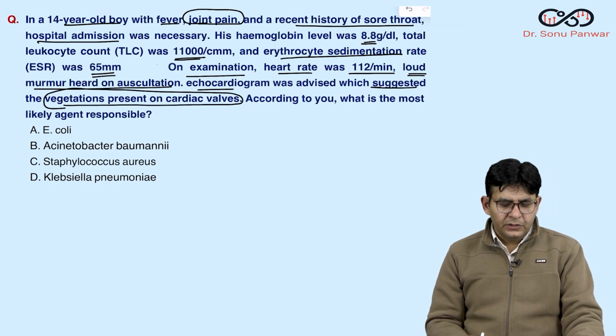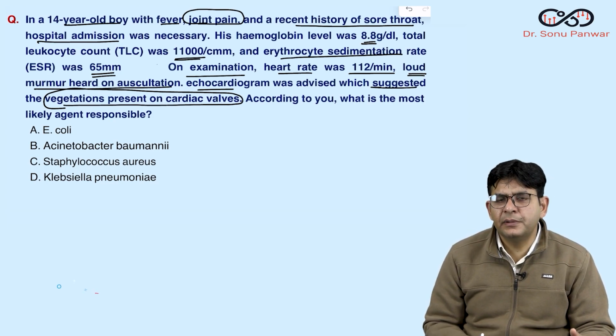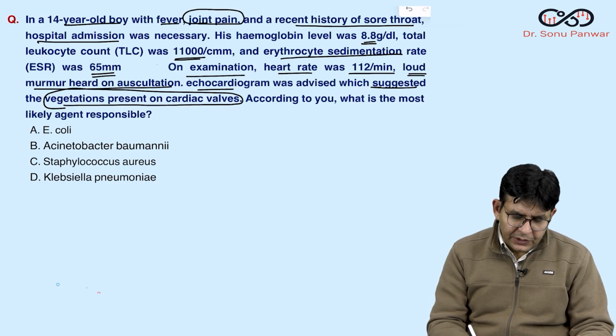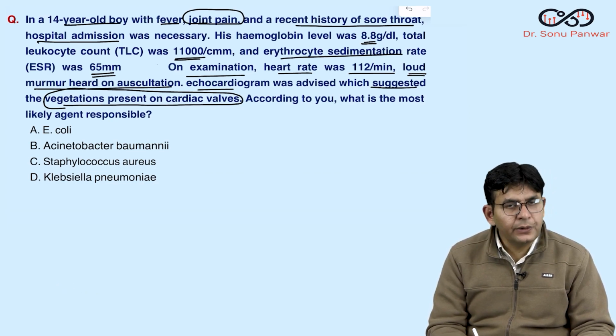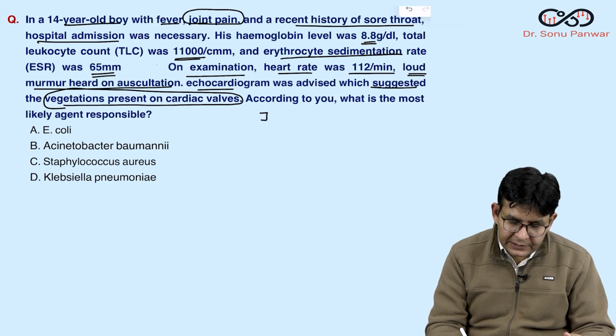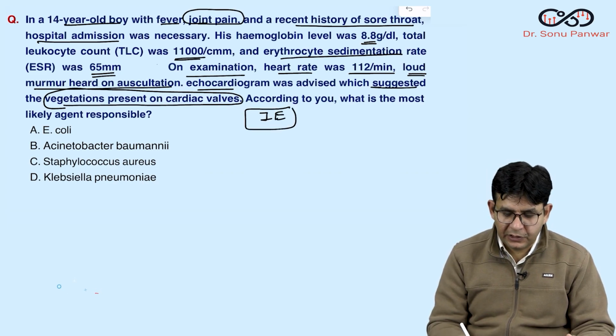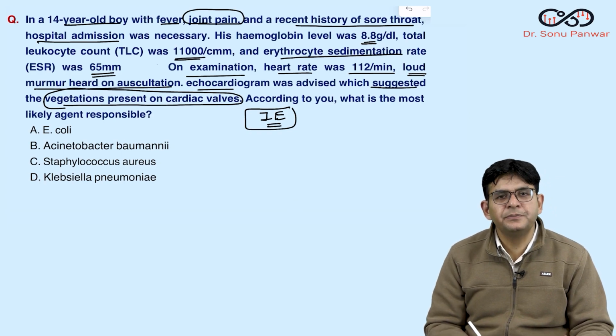Okay. So basically, as you measure the ESR and all, that is found to be 65 mm here. So basically vegetations on echo, that comes in the major criteria of Duke's. That is the Duke's criteria. And we are talking about what, guys? We are talking about infective endocarditis. We are talking about which particular disease?